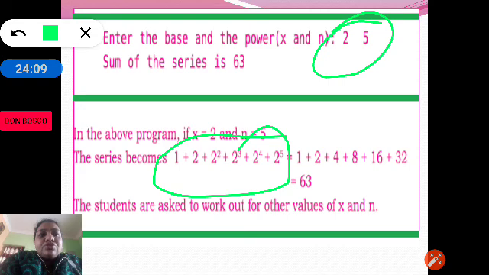That is 1 plus 2 plus 4 plus 8 plus 16 plus 32. So 2 to the power of 0 is 1, 2 to the power of 1 is 2, 2 to the power of 2 is 4, 2 to the power of 3 is 8, 2 to the power of 4 is 16, plus 2 to the power of 5 is 32. So the sum we are getting is 63.